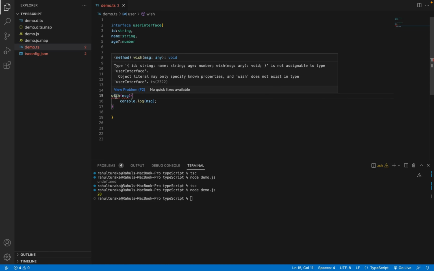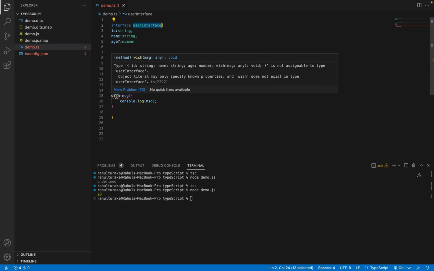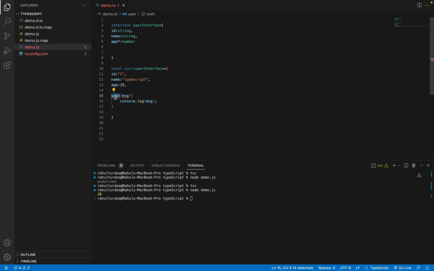Now, as you can see, it is throwing an error. It states that it is an unknown property which does not exist in the type user interface. We have not mentioned the wish function in the user interface, that's why it is throwing an error. So we need to mention the wish function also. Let's do it.